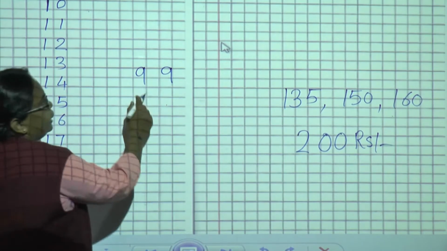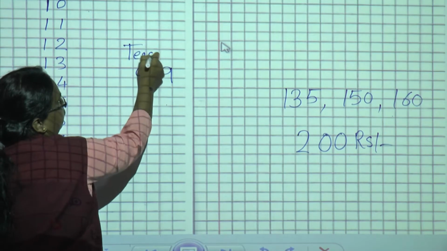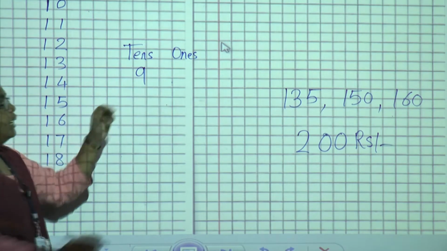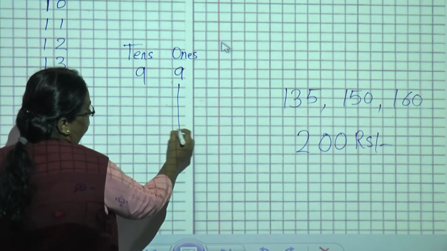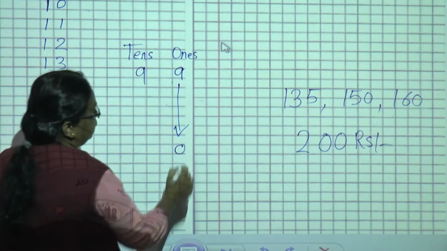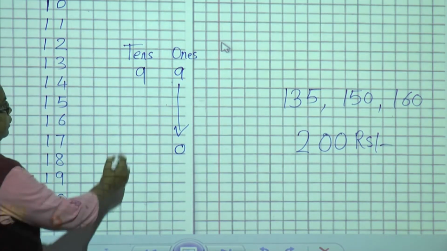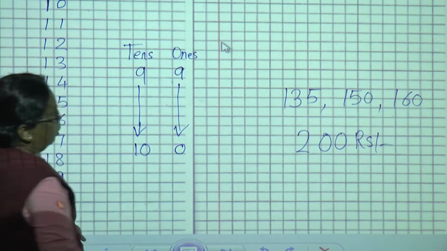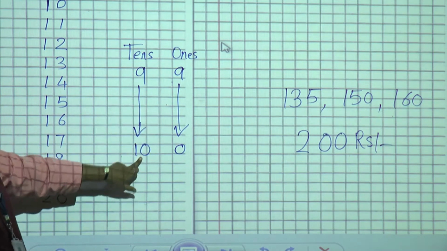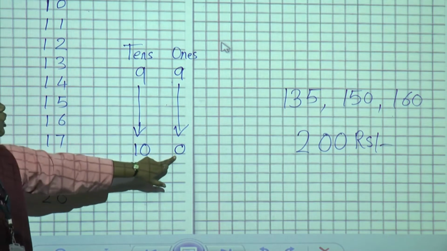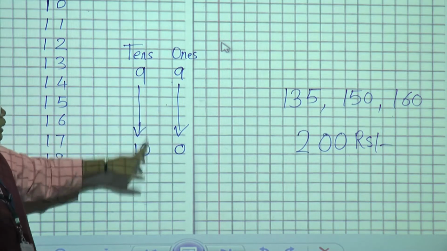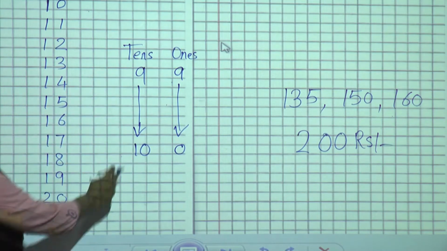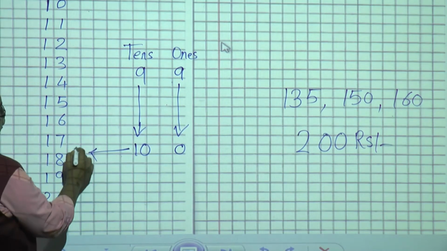Now see here, you know this is tens and this is ones, as we studied first, tens and ones. After 9, this 0 is in the ones place and after 9, 10 will come. 0 is in the ones place, 1 is in the tens place. Now this zero's place value is ones, this zero's place value is tens. Now this one we will shift here.